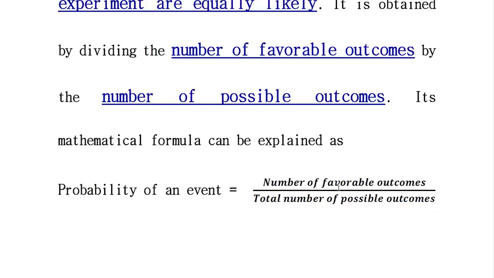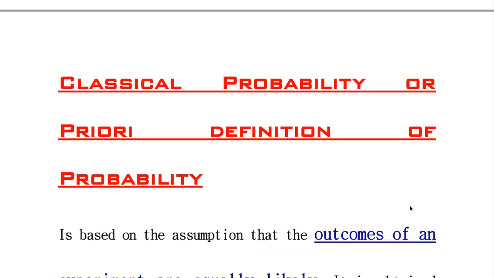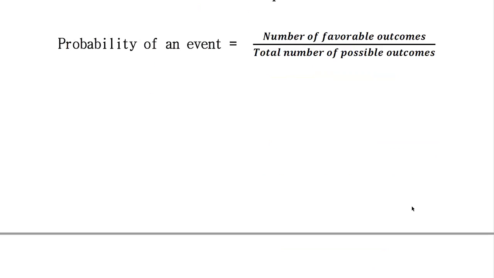Its mathematical formula: the probability of an event is equal to the number of favorable outcomes over the total number of possible outcomes. In this way we obtain the formula of classical or a priori probability.